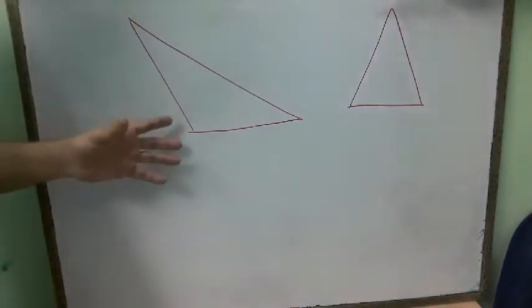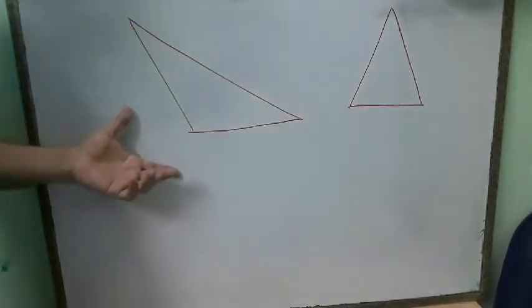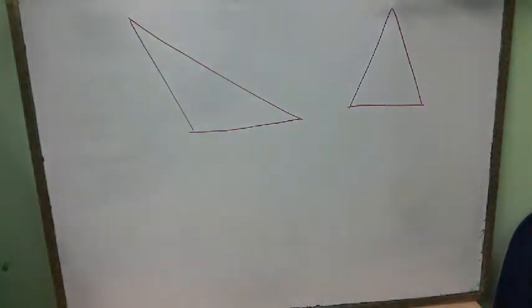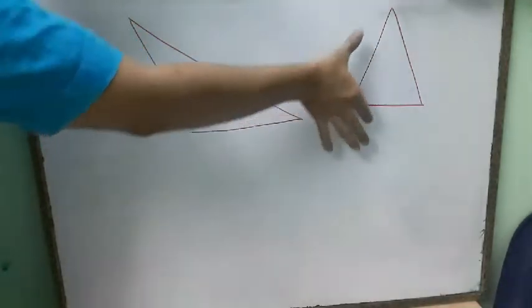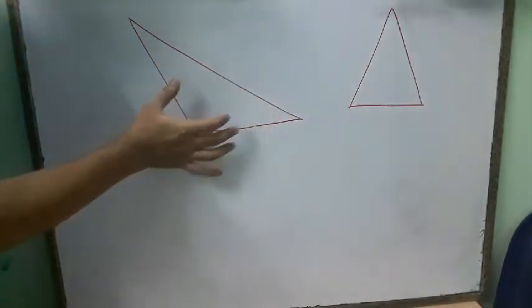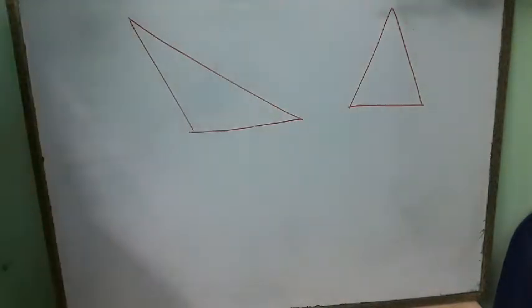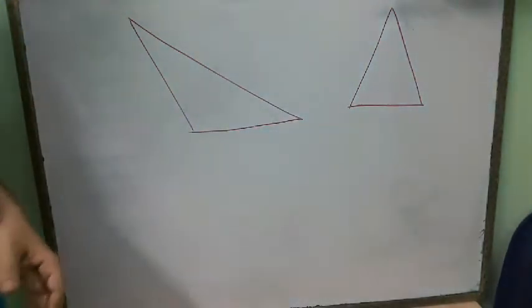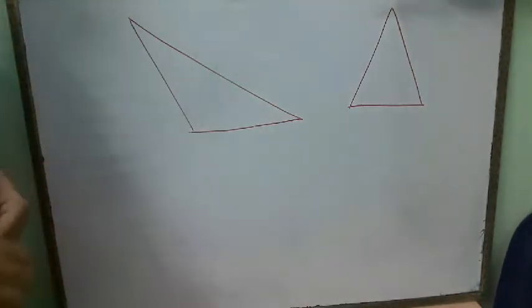Even after reducing, we will not find the shape of this triangle. So this shape is not similar to this one. If after reducing, this shape fits upon this one, then you can say the given figures are similar, but here that is not applicable. So they are not similar to each other, despite both being triangular figures.